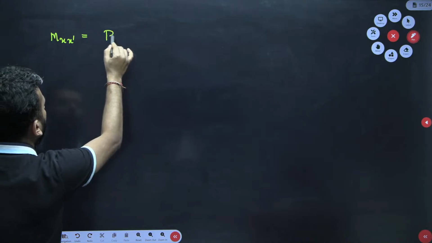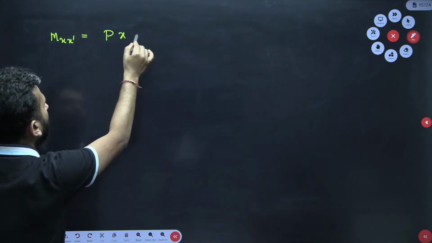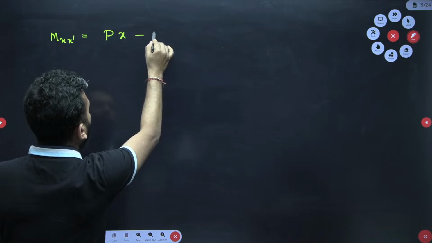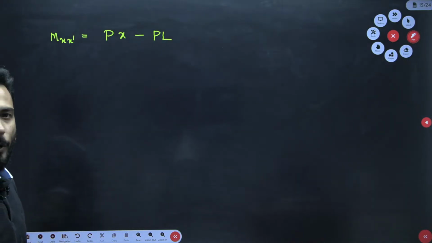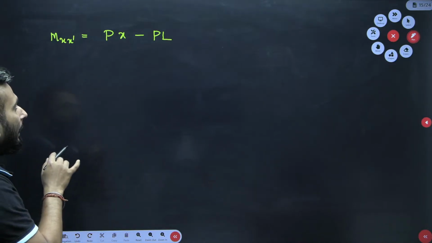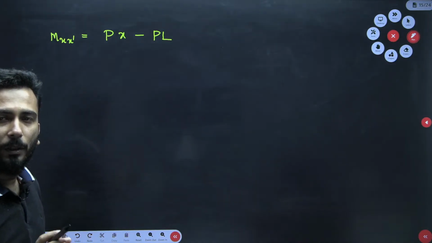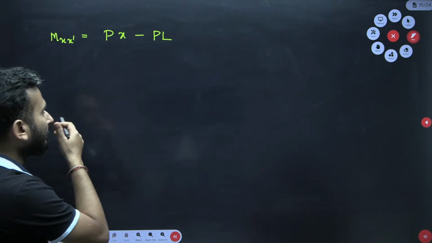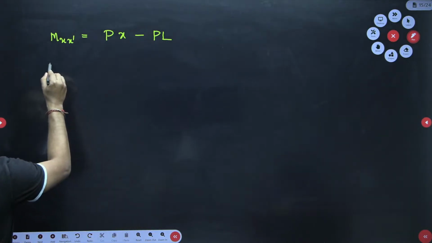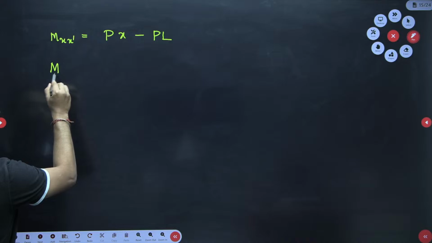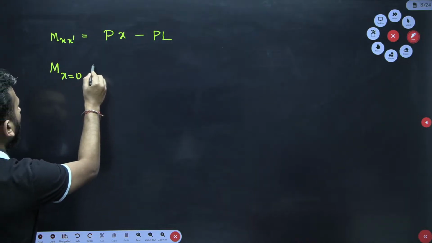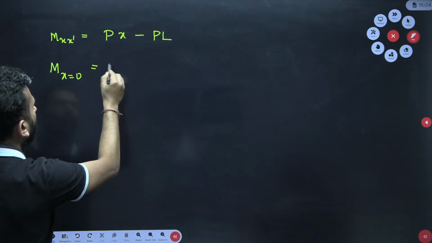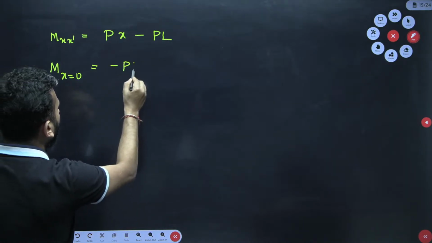So P into x, positive as I have discussed, minus M, and the value of M is PL. Okay, this is the equation that I have developed. Now with the help of this only I will be trying to plot the diagram. So I will be finding moments at different points. For example at x equal to 0, I will substitute over here. So the answer is minus PL.